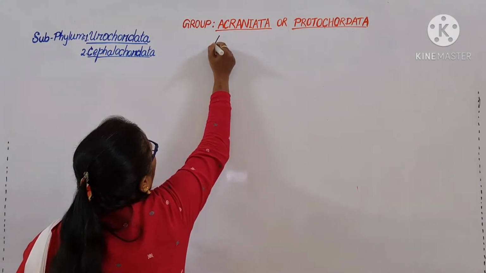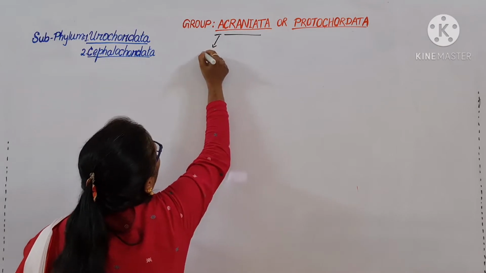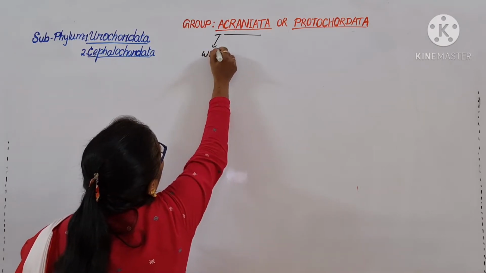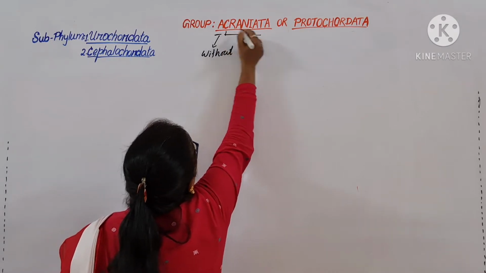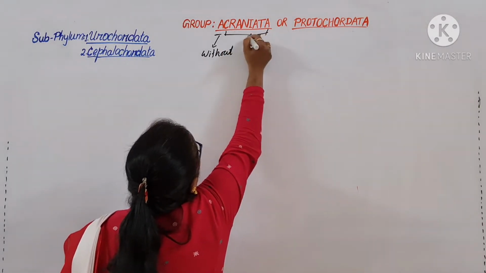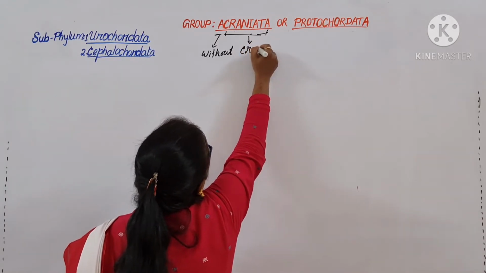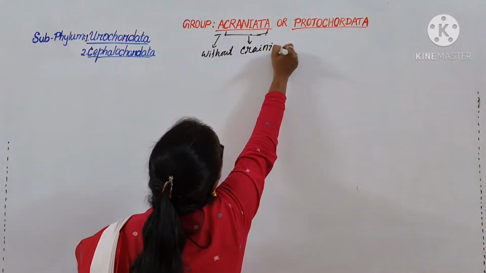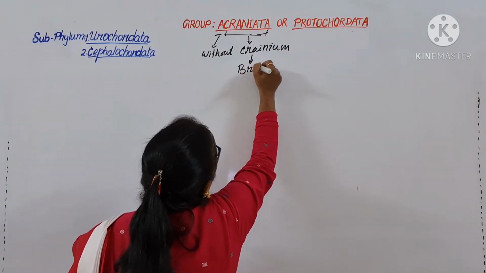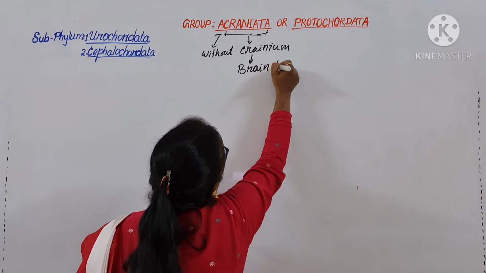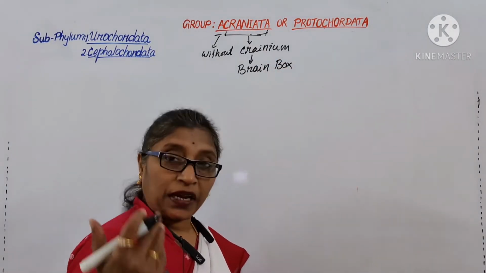Acraniata. A means without, Craniata means brain box or cranium. What is cranium? Brain box. In Acraniata the brain box is absent. Craniata means the brain box is present.